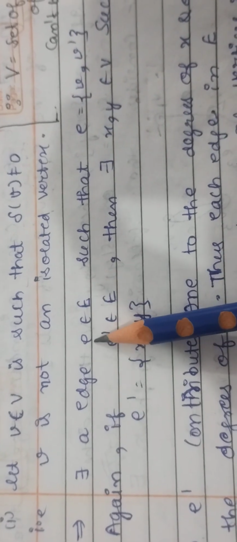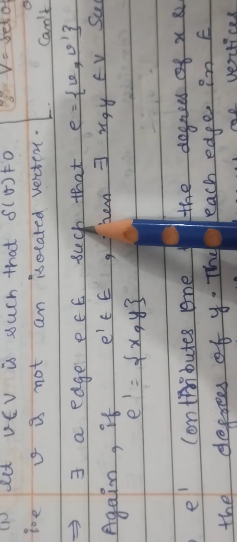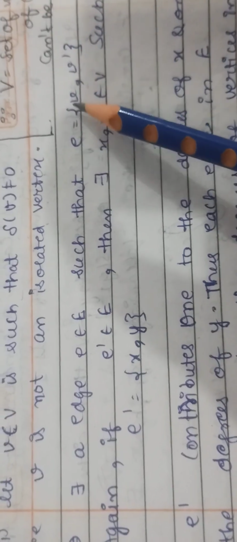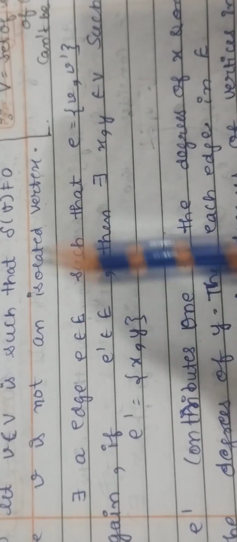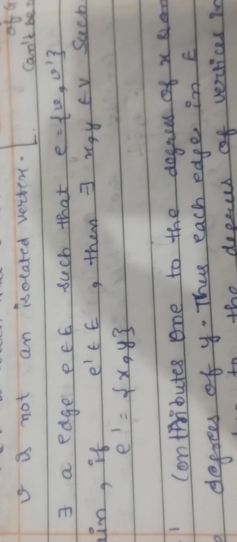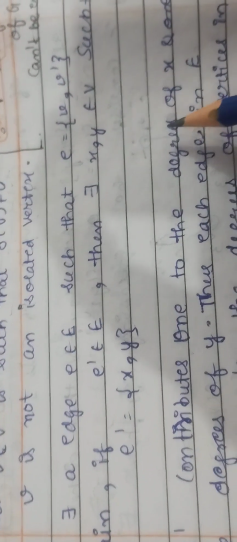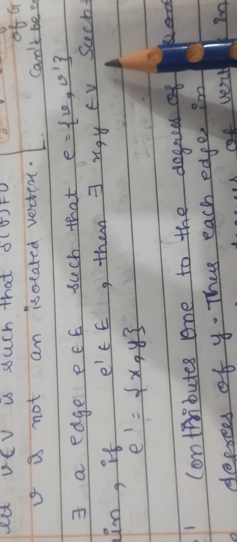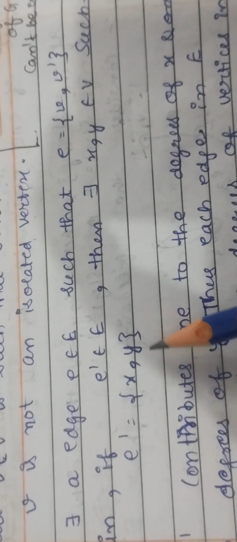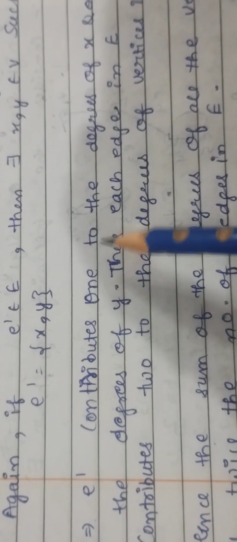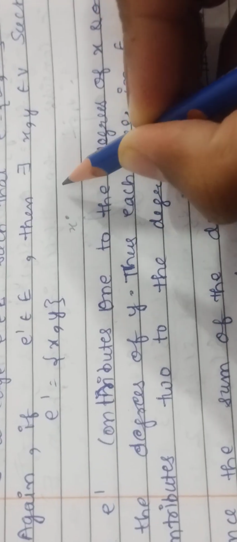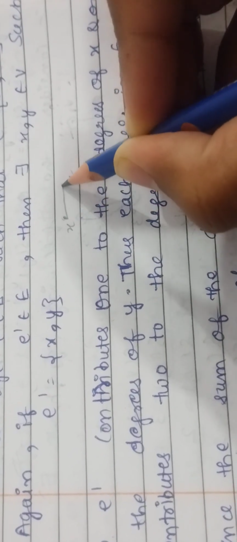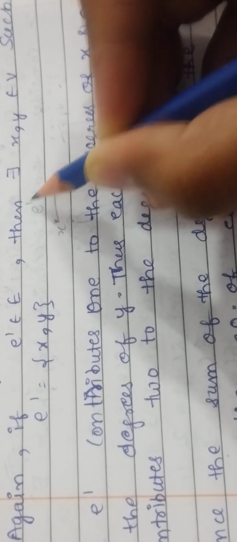There exists an edge E belonging to the edge set E such that E is formed by 2 vertices v and v dash. Again, if E dash is another edge in the edge set, then there exist 2 more vertices belonging to vertex set V such that E dash is formed by x and y. Now we see that E dash contributes 1 to the degree of x. What does it say? This is x, this is y, and this is E dash.